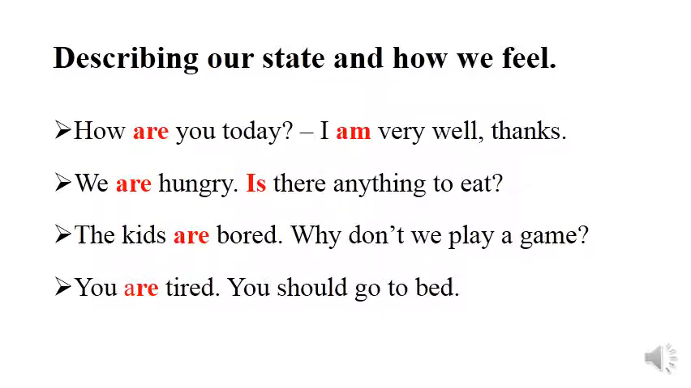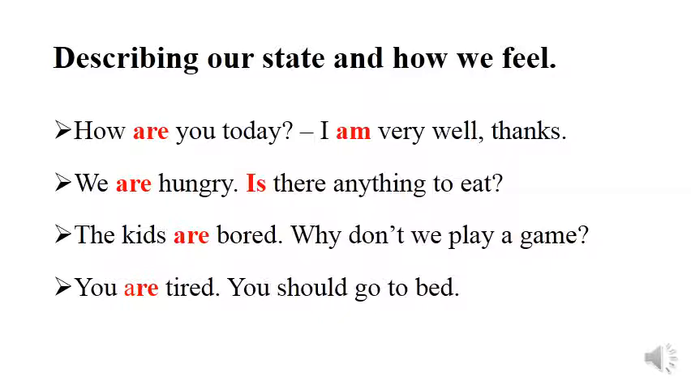Now we move to the second use of to be, which is describing our state and how we feel. So the first example is, how are you today? You can answer me saying, I'm very well, thanks. The second example is, we are hungry. Is there anything to eat?